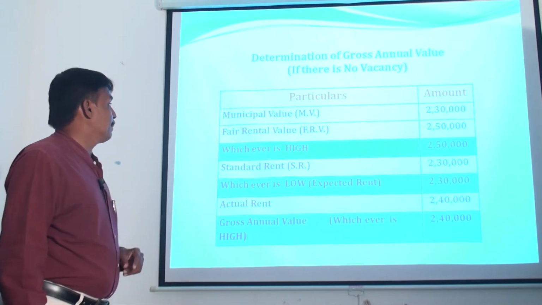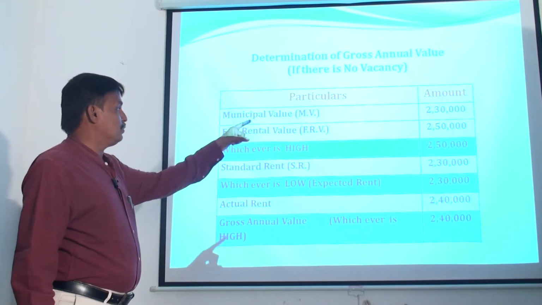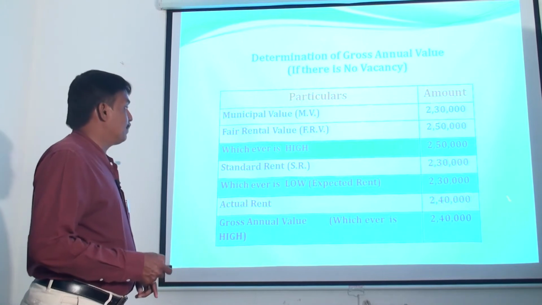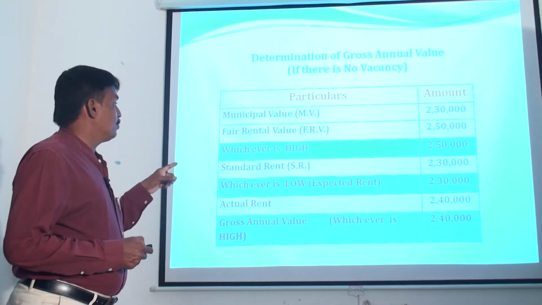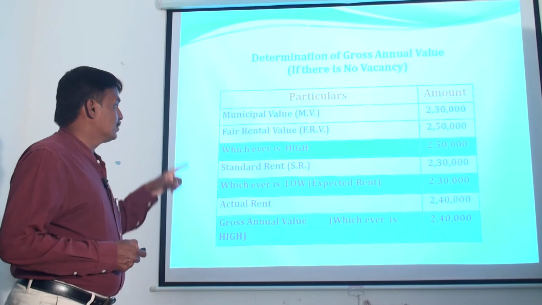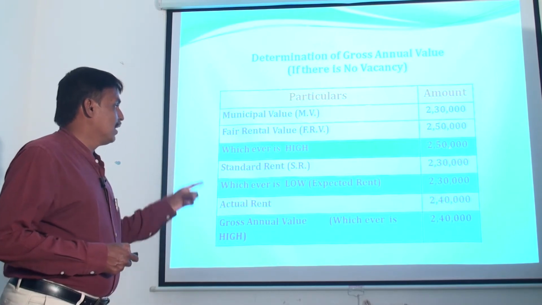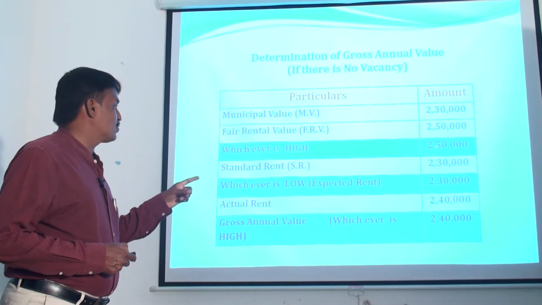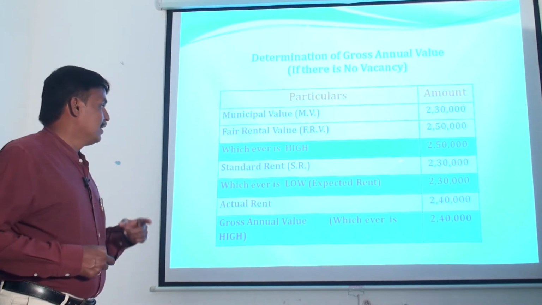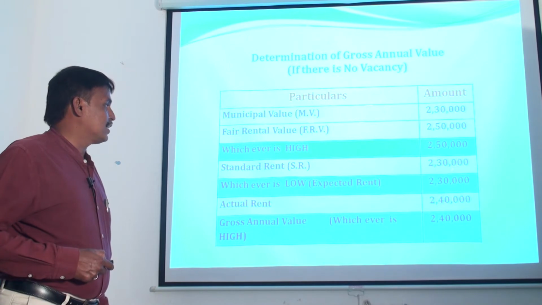For an example, here the municipal value is 2,30,000. The municipal value is compared with the fair rental value, whichever is high. The higher value is 2,50,000. Then higher value of 2,50,000 is compared with the standard rent. Here the standard rent is 2,30,000.